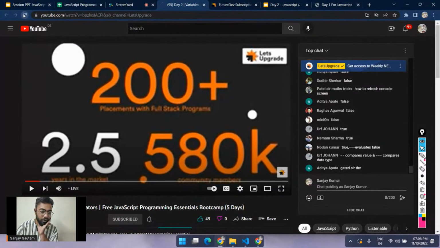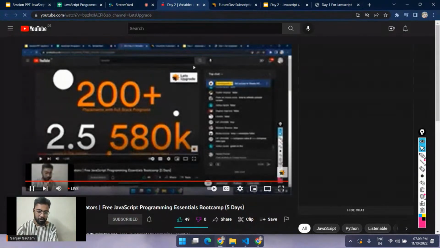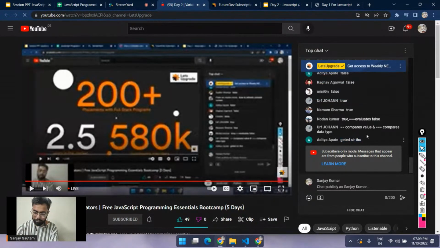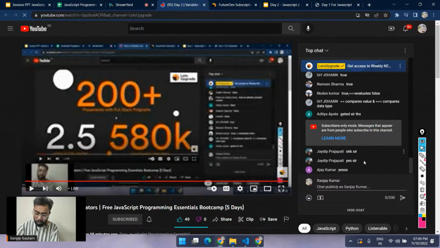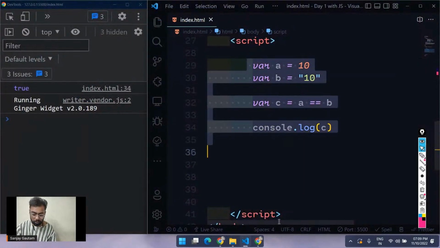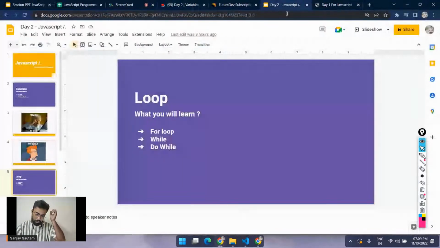Let me just give it a quick refresh here, and now we will move to the next topic, the loops. What I'm feeling is that this session is going to extend a little bit. That is great. Okay, yes. So let's just move to the next part. So what is the next concept here? We were about to complete the switches and all.